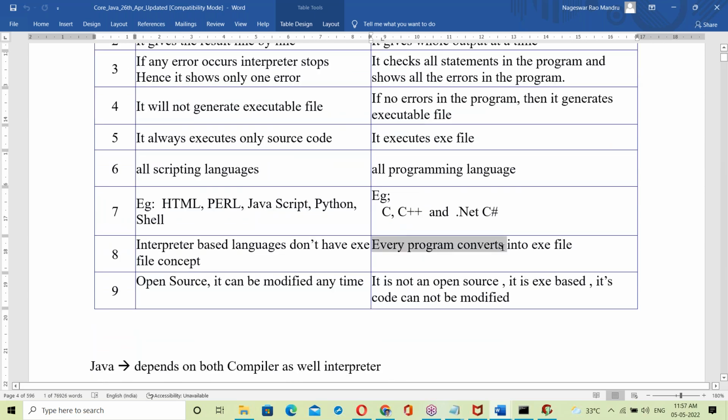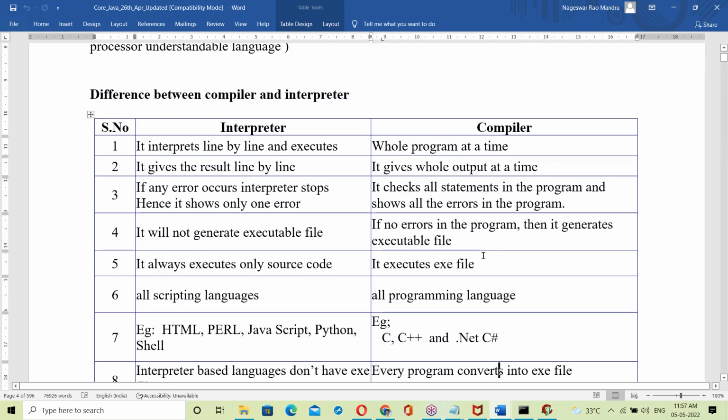Every program converts to an exe file and executes. That's it. The main important difference is the exe file. Keep it in your mind. Remember this: the main difference is the exe file.